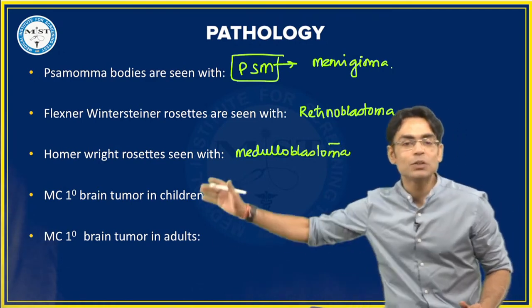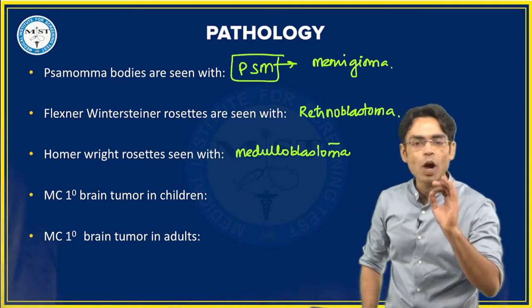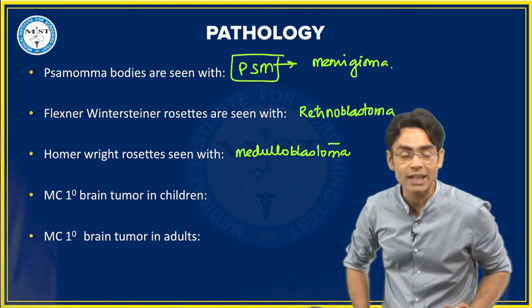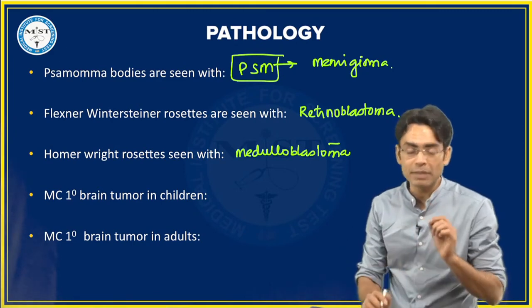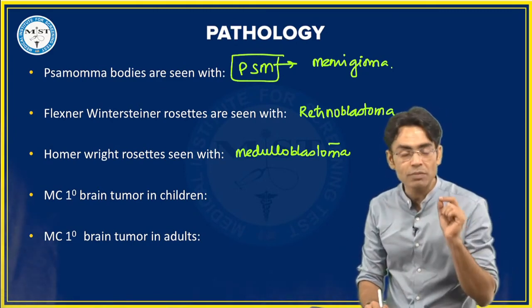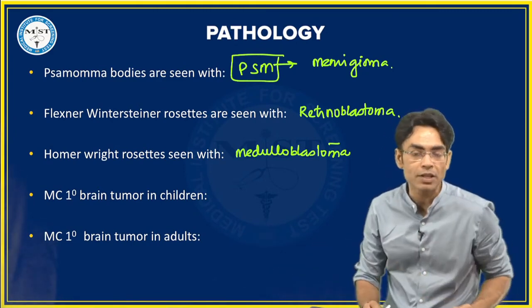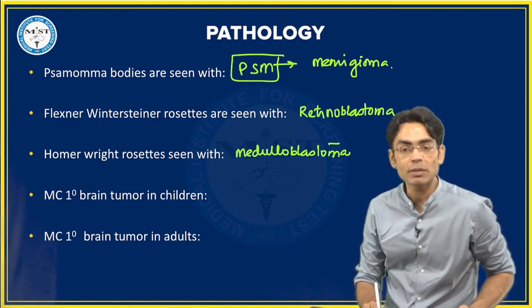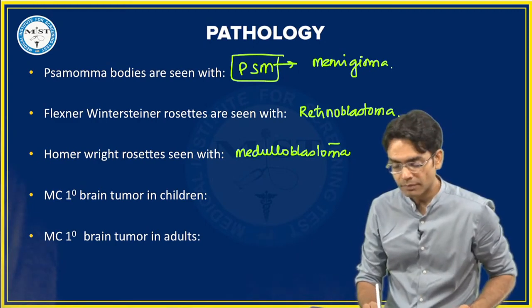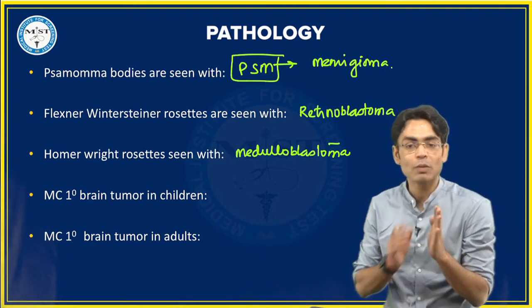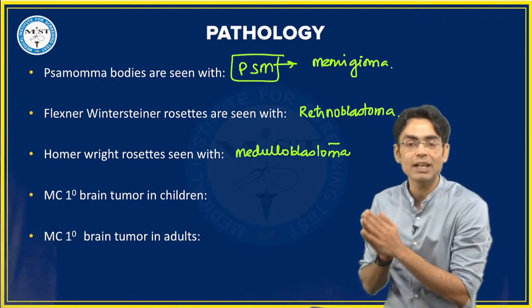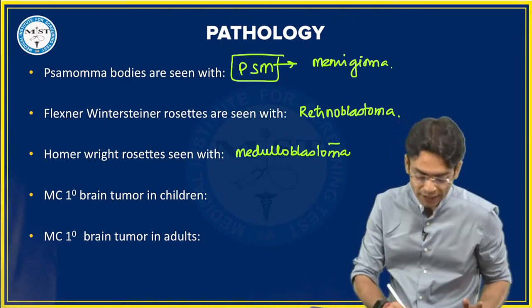अब ये बता दो बेटा, ये दो क्वेश्चंस और बचते हैं. मोस्ट कॉमन प्राइमरी ब्रेन ट्यूमर इन अ चाइल्ड. प्राइमरी की हम बात कर रहे हैं. Most common primary brain tumor in a child. I have not mentioned benign malignant. It is just primary brain tumor. So if they're asking about a primary brain tumor, no. Beta, medulloblastoma will be a malignant tumor in a child. Primary brain tumor, pilocytic astrocytoma.